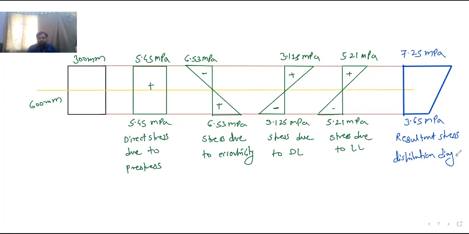Okay, so this is the numerical. If anybody is having any doubt, any difficulty, you can ask me. I will give you 1 minute. See the problem, and if anybody is having any difficulty, you can ask me, or otherwise we will move to the load balancing concept.